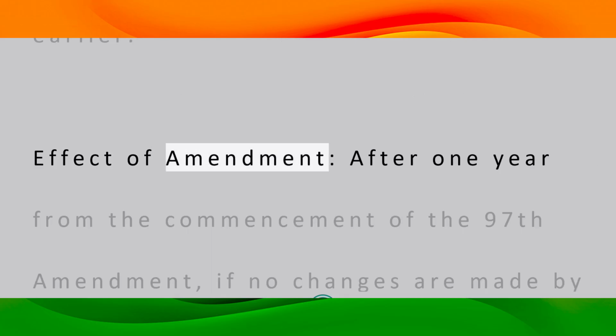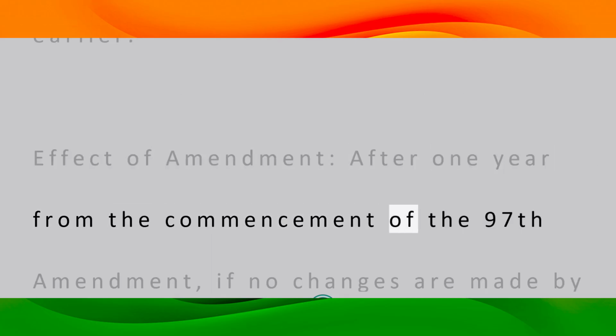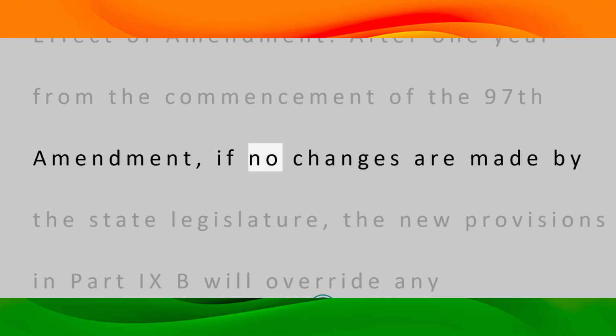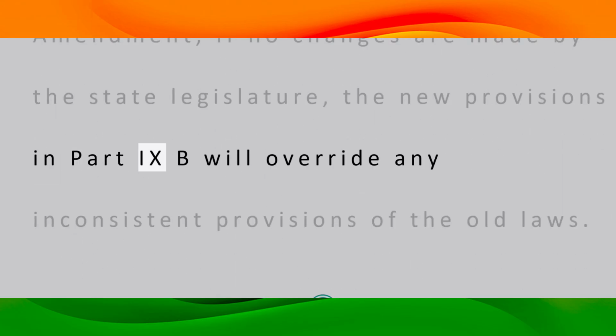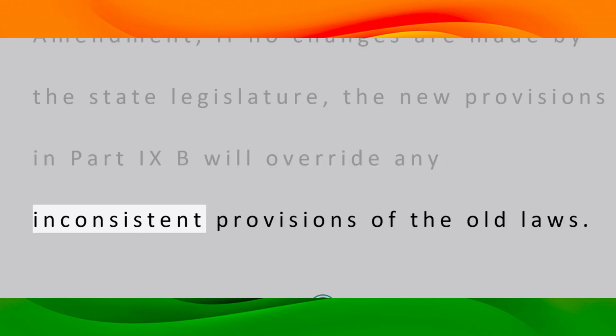Effect of amendment. After 1 year from the commencement of the 97th Amendment, if no changes are made by the state legislature, the new provisions in Part 9B will override any inconsistent provisions of the old laws.